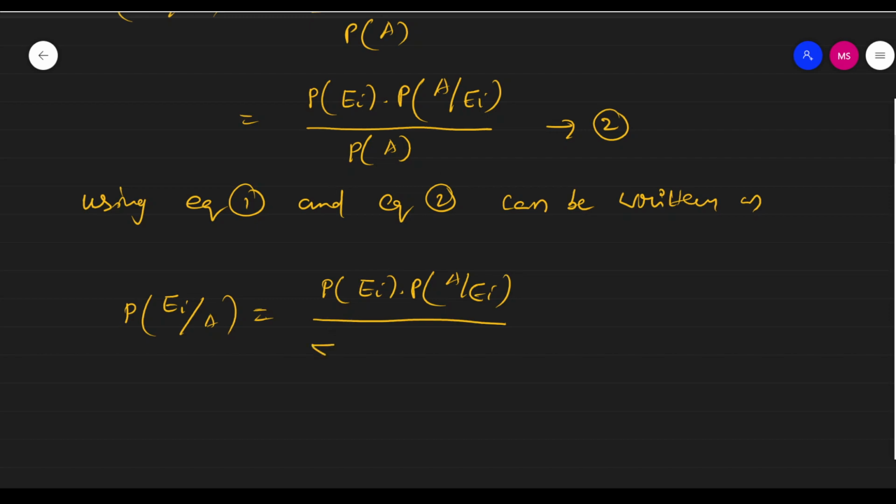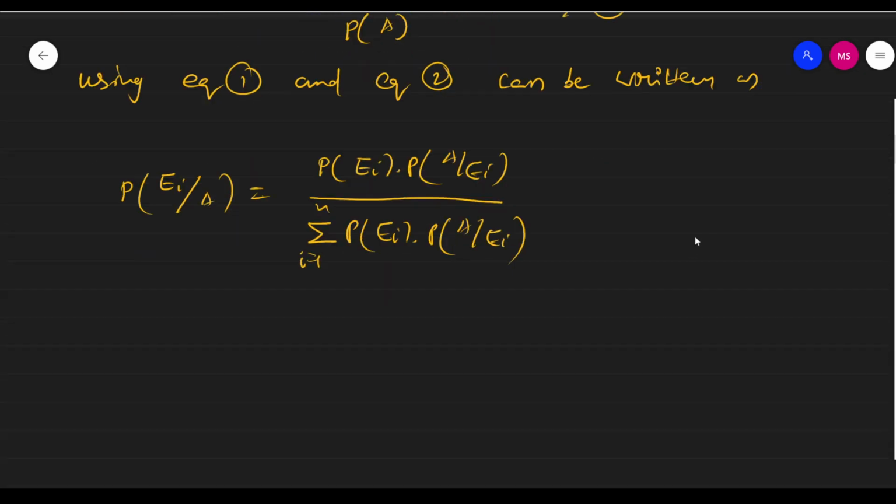P of A is summation i running from 1 to n P of Ei into P of A given Ei. Okay, this is called the Bayes theorem concept.